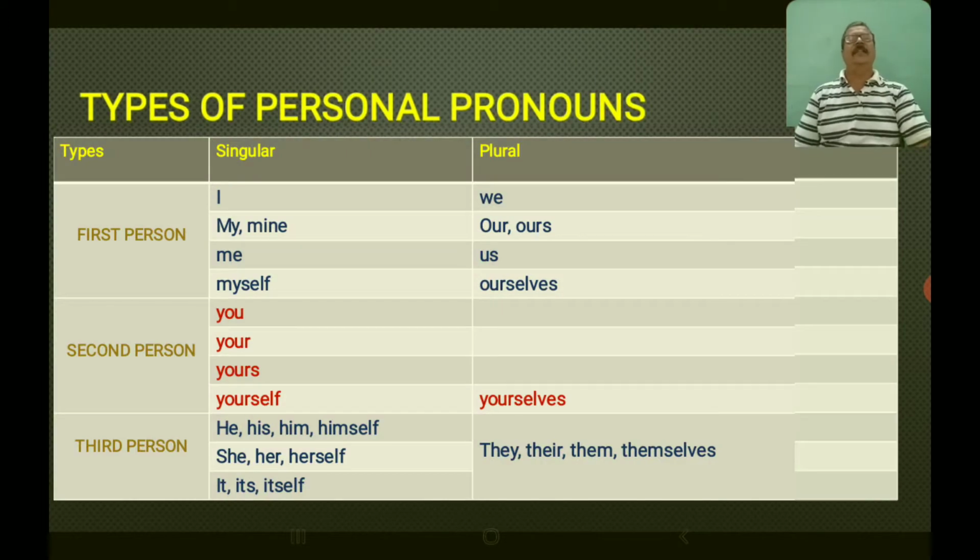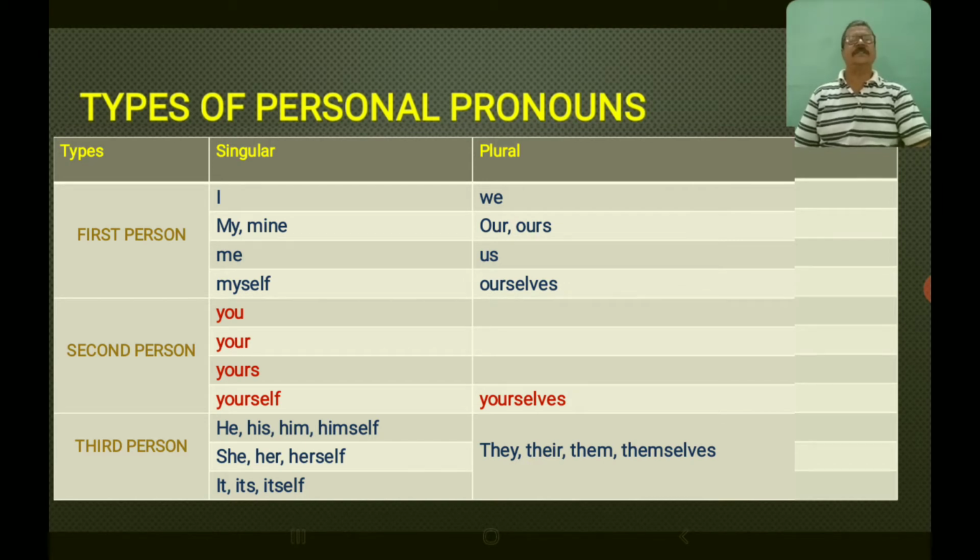In this table, you find all the 3 types. I have divided them into 2: singular and plural. First 4 pronouns are called as first person personal pronouns. Singular is I, mine, me, myself. Plural is we, our, ours, us, ourselves. Second person personal pronouns are you, your, yours, yourself and yourselves.